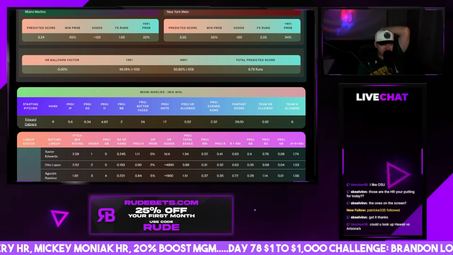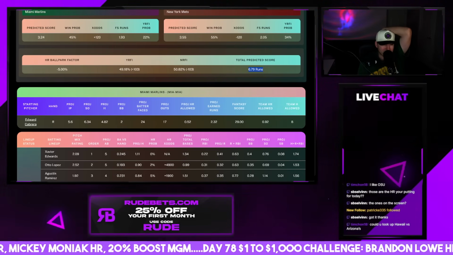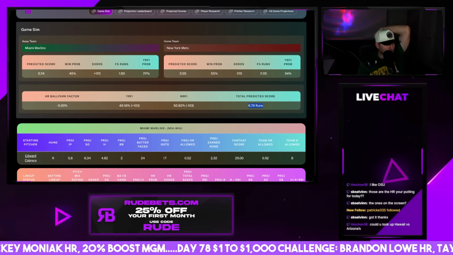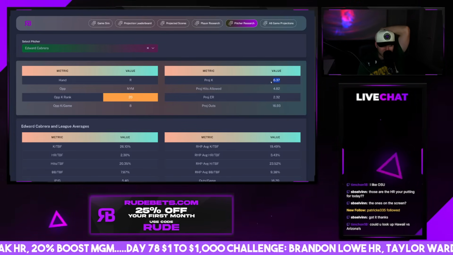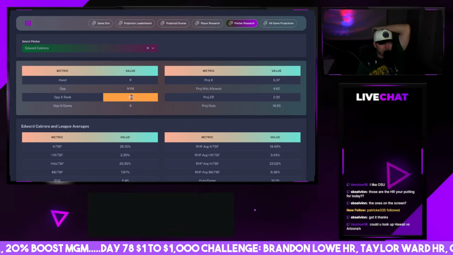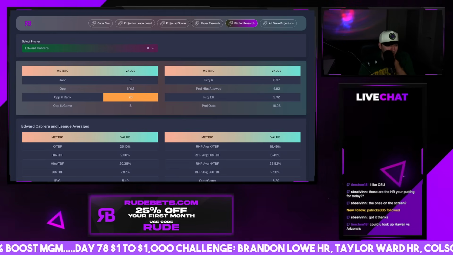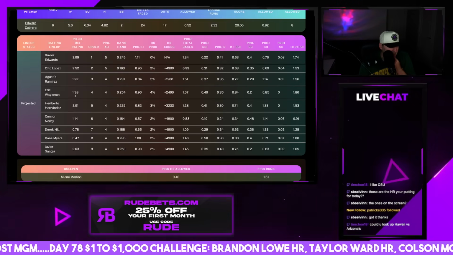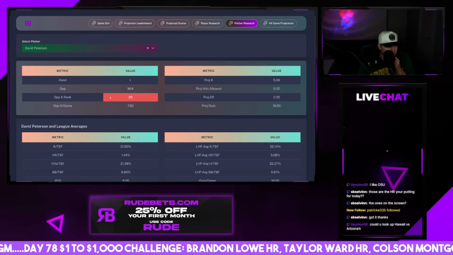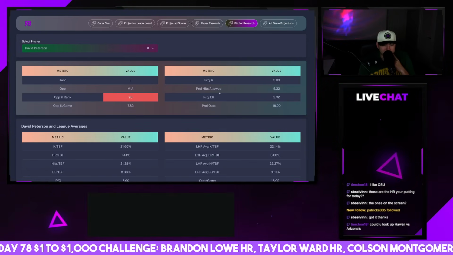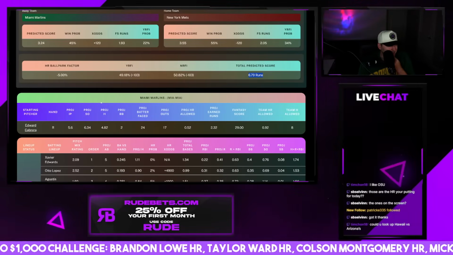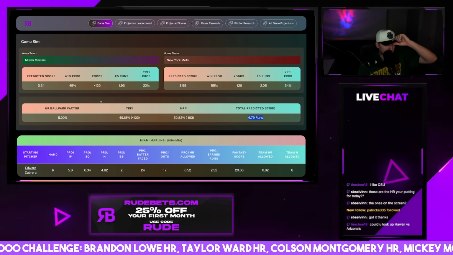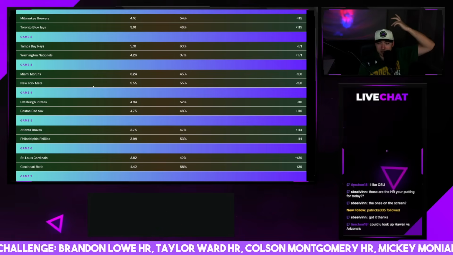Yeah, man, this is going to be 6.79 total runs. There's no player props in this game. Maybe you can look at strikeouts. Edward Cabrera, if he goes over 5.5. I don't love that matchup, but his strikeout rate's really high, 26%. David Peterson, also a really tough matchup for strikeouts. There's just not a whole lot in this one. Marlins, pretty decent value as a dog today, though.